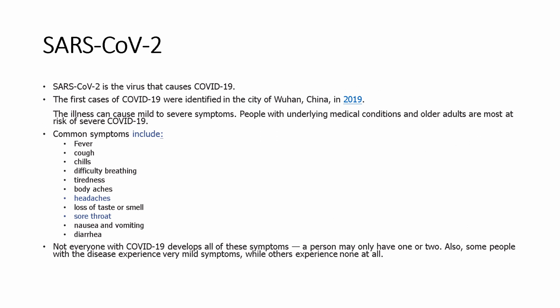SARS-CoV-2. SARS-CoV-2 is the virus that causes COVID-19. The first cases of COVID-19 were identified in the city of Wuhan, China, in 2019. The illness can cause mild to severe symptoms. People with underlying medical conditions and older adults are most at risk of severe COVID-19.